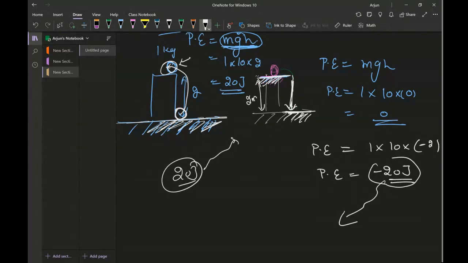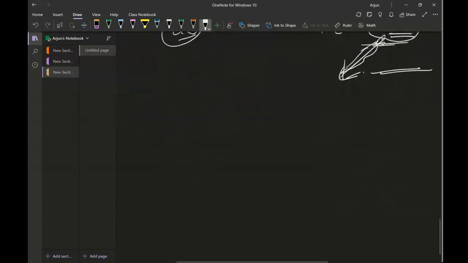That ball has gained 20 joules of potential energy. In this other case, the ball was up here and you dropped it down, so the ball has lost 20 joules of energy. Make sense? In this case the ball has gained, in that case the ball has lost. So hopefully you are clear about the concept of potential energy.